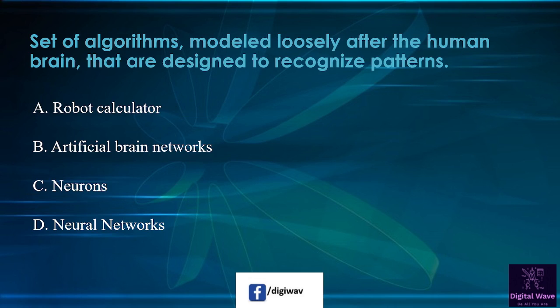Next question is, set of algorithms modeled loosely after the human brain that are designed to recognize patterns. So first option available here, robot calculator, second artificial brain network, and third option is neuron, and the last option is neural network. So right answer will be neural network.